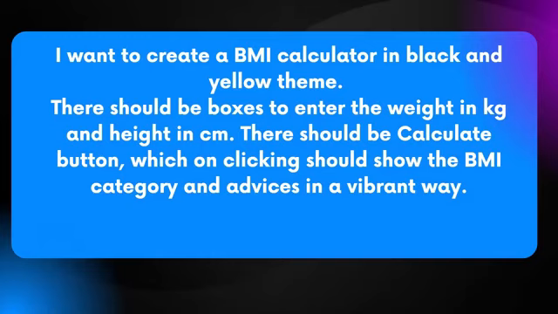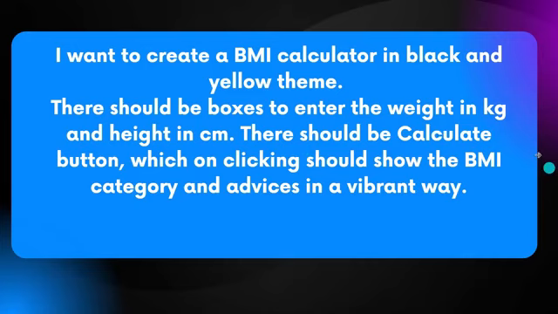So obviously, when you imagine a BMI calculator, the first thing that will come to your mind is there will be one box in which you can enter the weight in kilograms or pounds. Then we can enter the height in centimeters or meters, and then there will be a calculate button. Right, on clicking the calculate button. So in my imagination, I'm looking for the simplest model. There will be a calculate button, and when you click on it, it will automatically calculate the BMI. All right, so that's the idea.